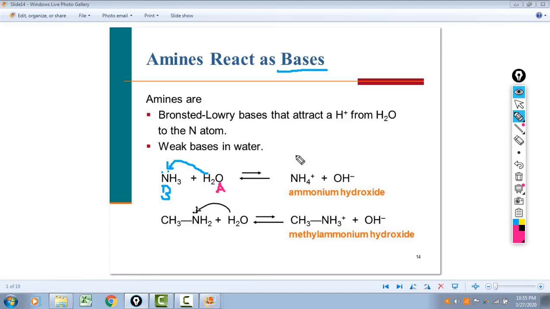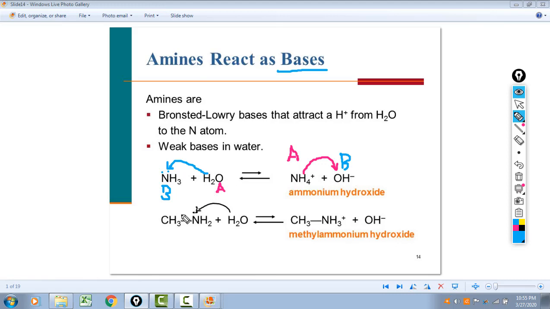Ammonium ion is in the reverse reaction. Now these are weak bases, so we have an equilibrium in the reverse direction. Ammonia is donating a hydrogen ion to the hydroxide ion. Right? So the acid is donating the proton, and the hydroxide ion, of course, the quintessential base, is accepting that proton. Proton acceptor is a base to form water.